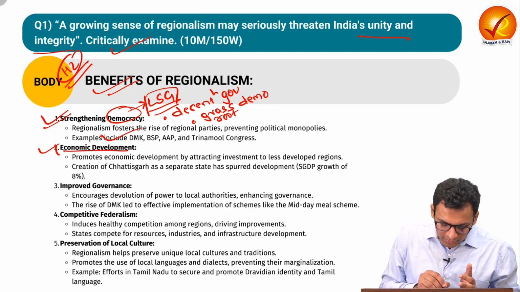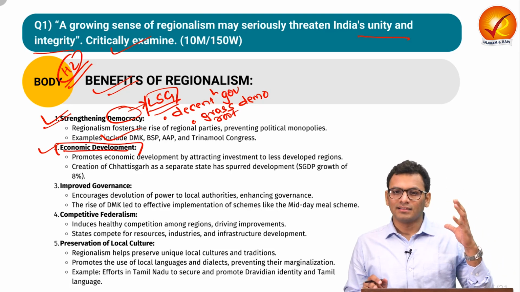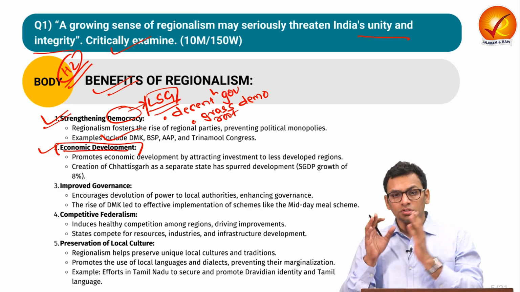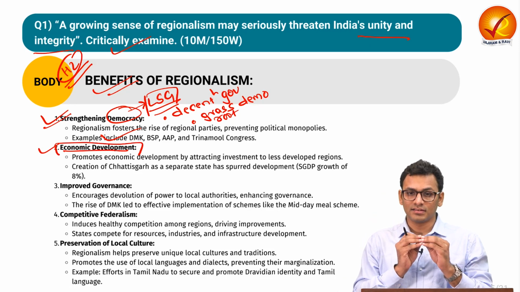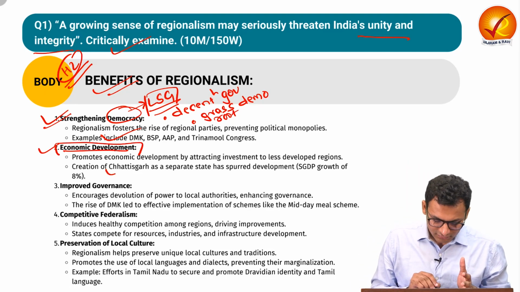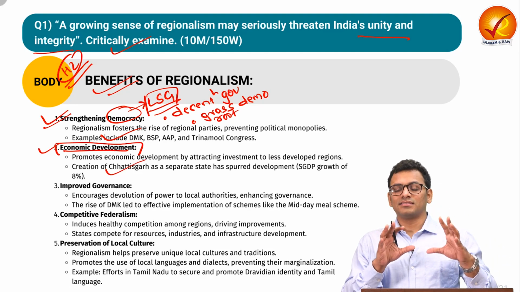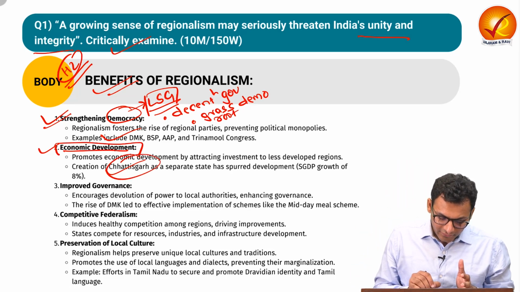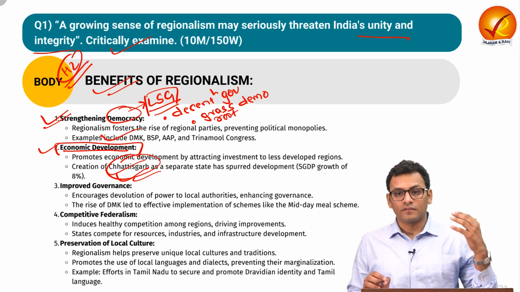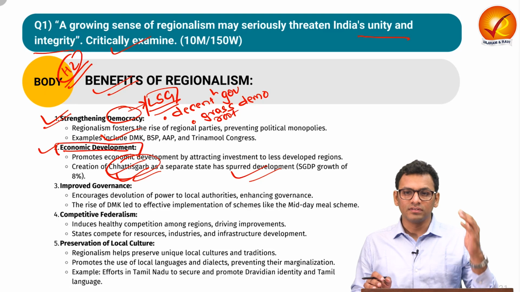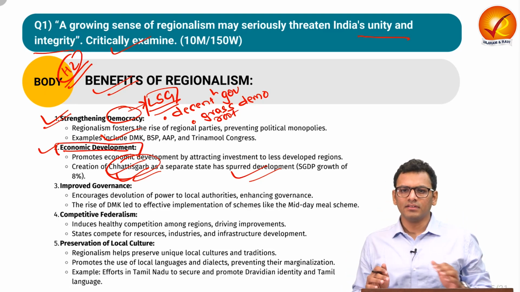Second, you can talk about economic development, as we have seen that there is asymmetry in economic benefits with respect to different regions. Through regionalism, people can voice their concern and aspire for equal distribution of resources. We have seen certain instances of regionalism which led to separation of certain regions, such as creation of states, and that led to development.